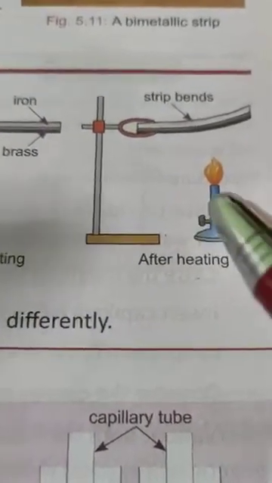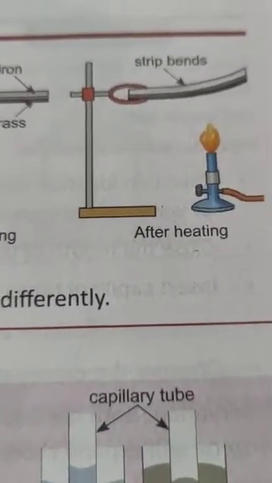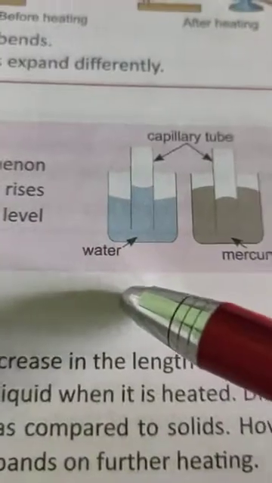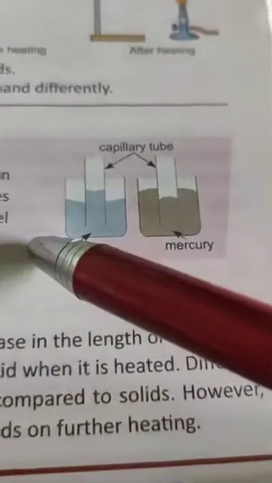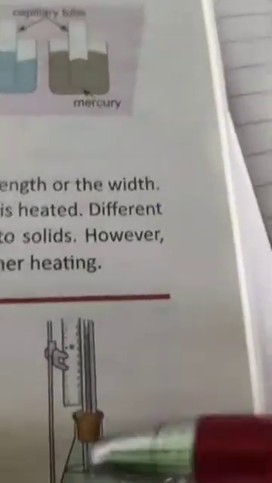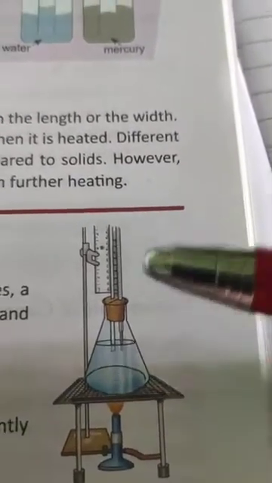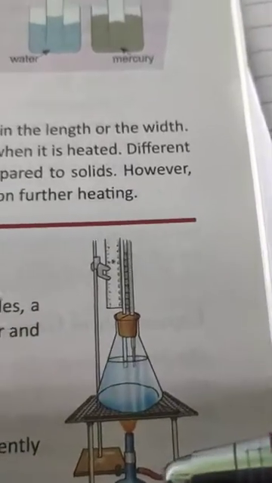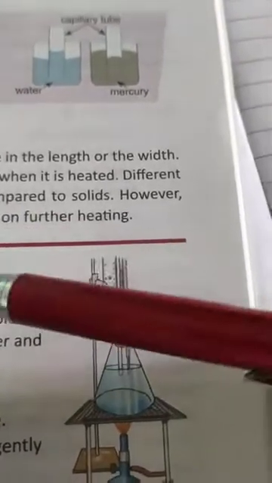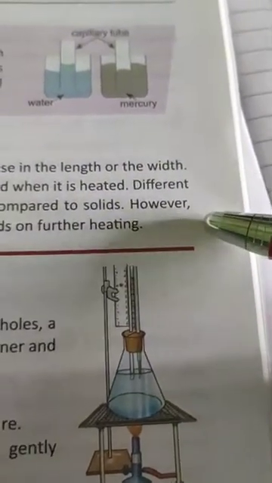So now, expansion of liquid. How will it expand? Just see, this is water, this is mercury, or this example also, how liquid expands. Since liquids have no shape, okay, no shape, expansion in liquid does not refer to an increase in the length or the width.